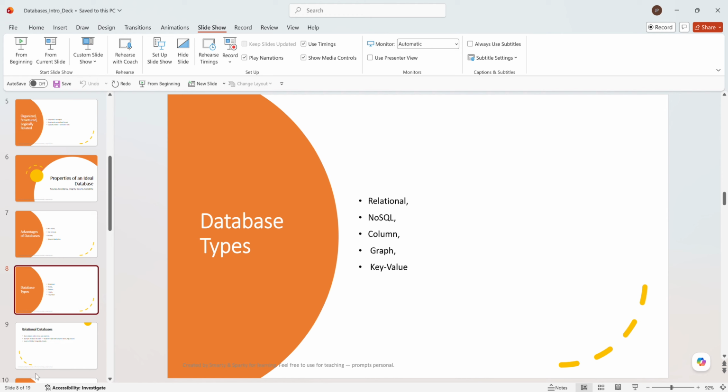So now let's talk about the types of database. In types of database, we have the relational database. In a relational database, all the structured data is saved in tabular form. One example is Excel. We store the data in Excel in tabular form, but Excel has a limitation because we cannot store a large amount of data.